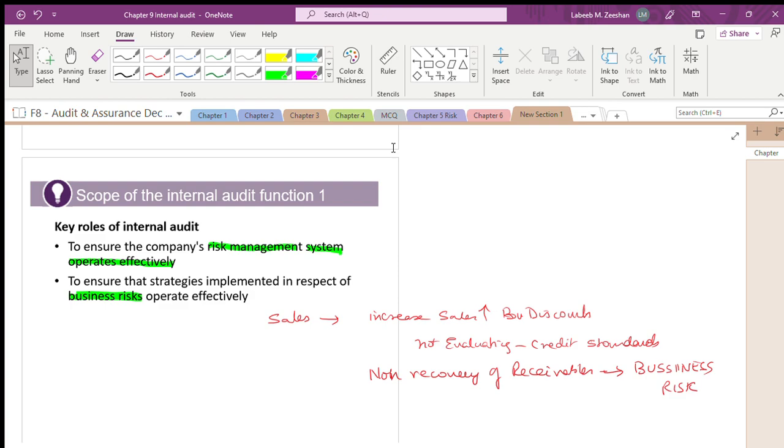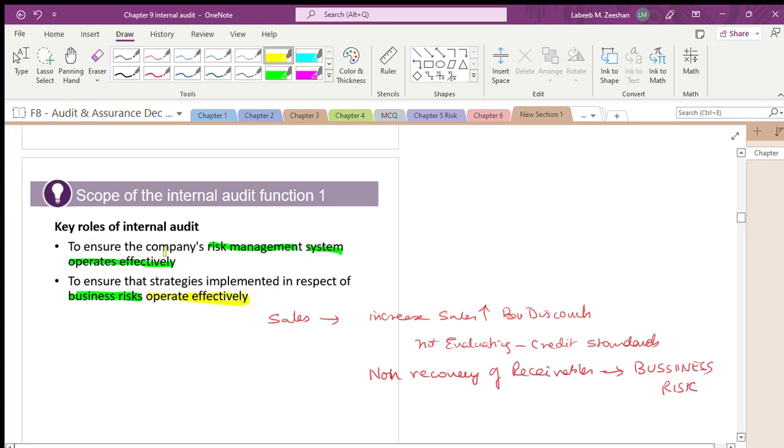The role of the internal auditor is to implement strategies so that, in respect of business risk, the systems operate effectively. Now you can understand what the role is.